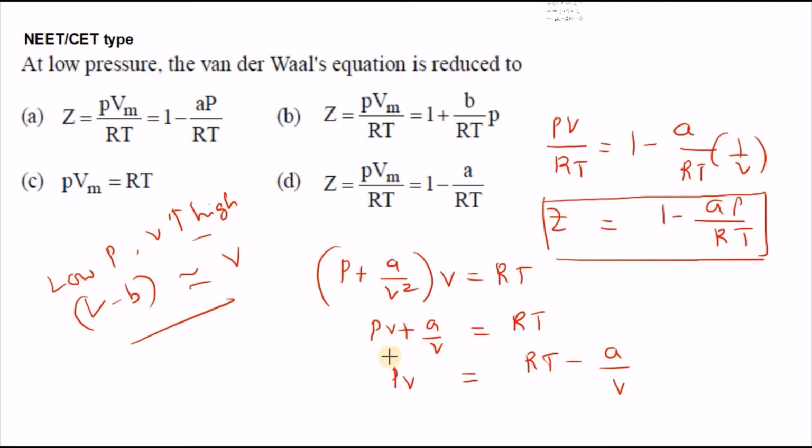After simplification, PV plus a by V equals RT. Then PV becomes equal to RT minus a by V. Then we divided this equation by RT on both sides, and PV by RT will become 1 minus a by RTV. So 1 by V we are writing as P. Why? Because volume is inversely proportional to pressure. So then Z will become equal to 1 minus aP by RT. So option A is the right option for this question.